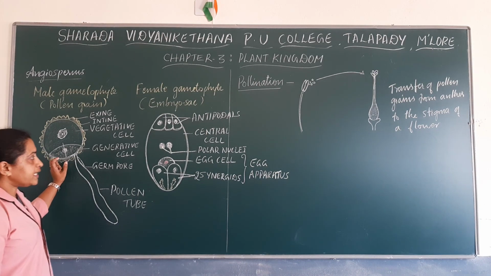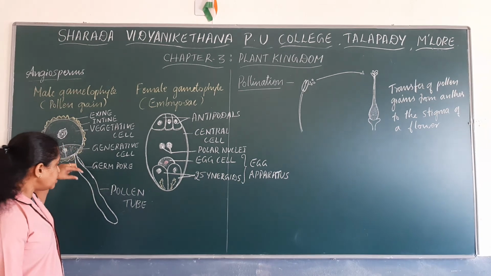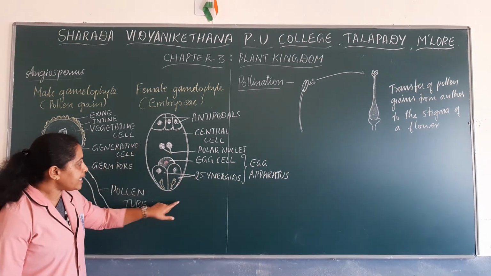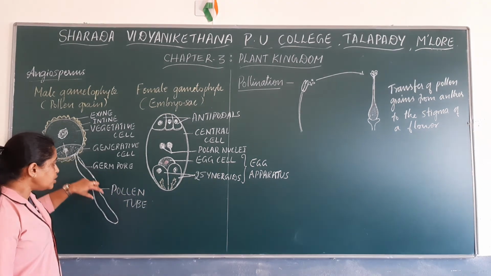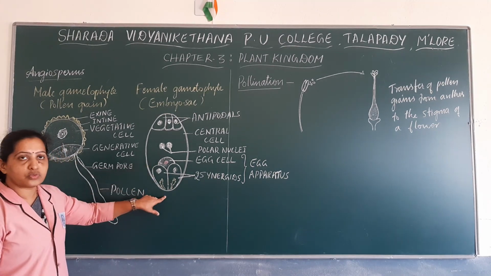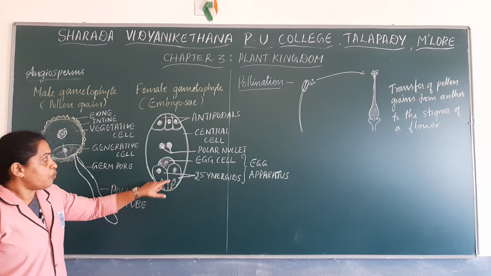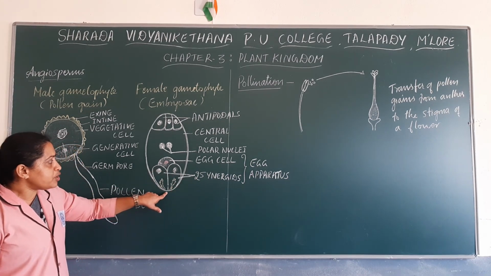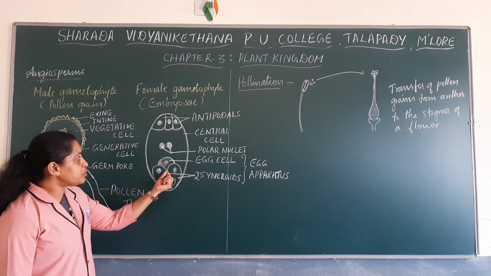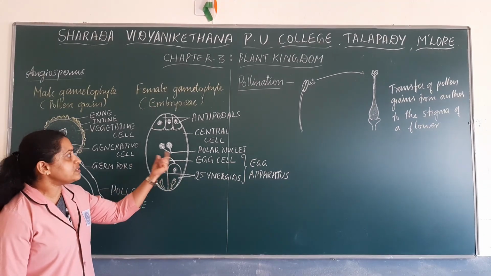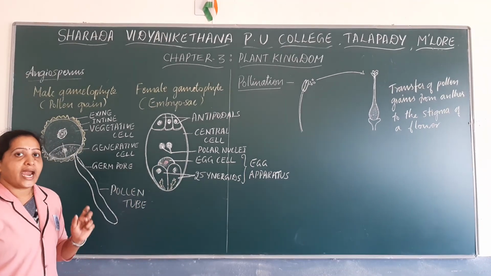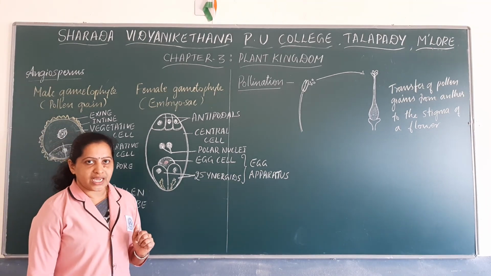So the pollen tube grows until it enters the embryo sac. Once the pollen tube reaches the embryo sac and enters it, it releases the contents. That is, two male gametes are released inside the embryo sac, and then fertilization takes place.